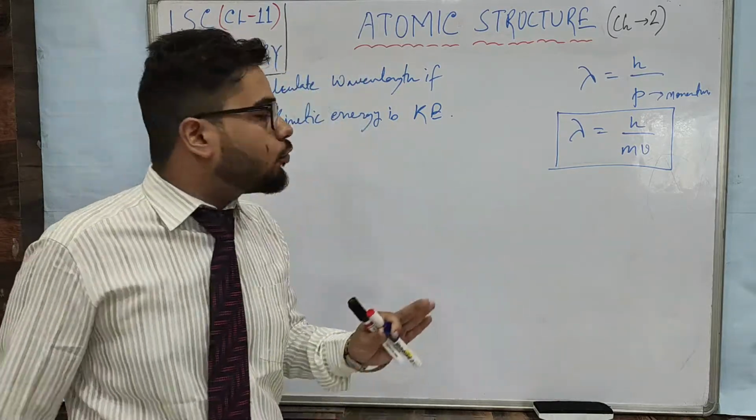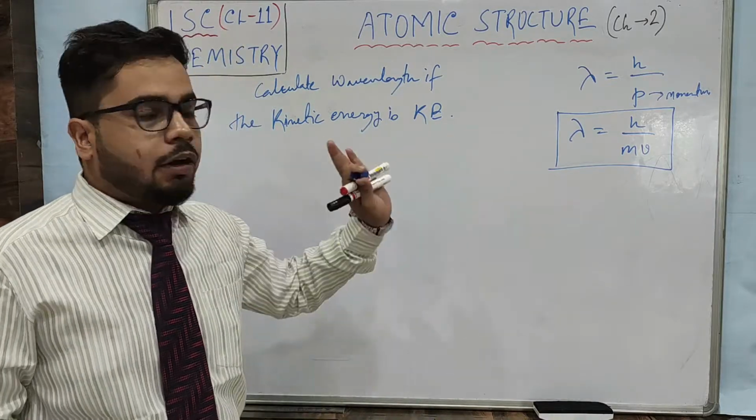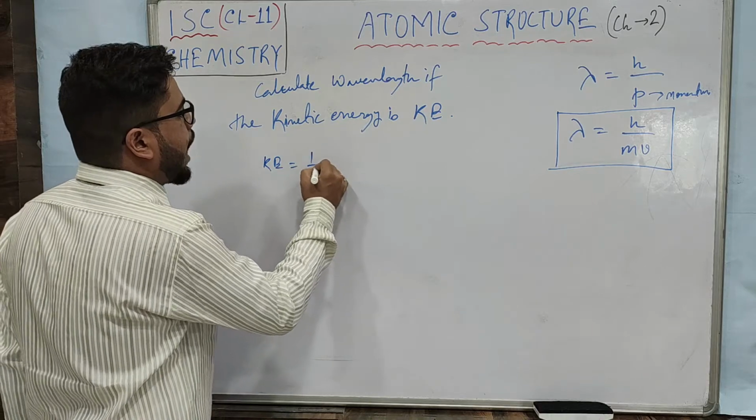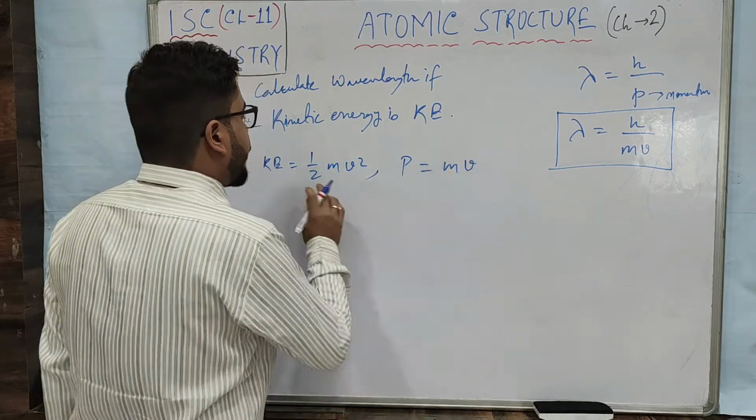So you have to basically calculate the momentum, and only then can you find the wavelength. The kinetic energy is half mv square, and momentum is mv.